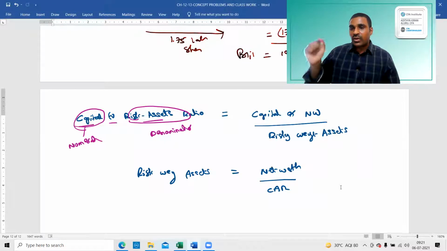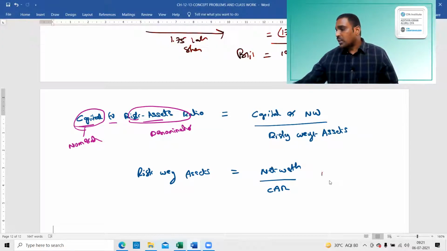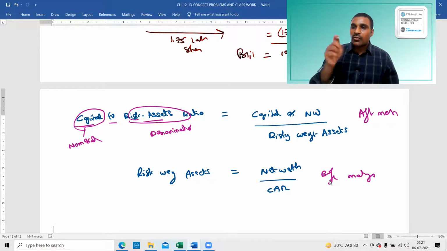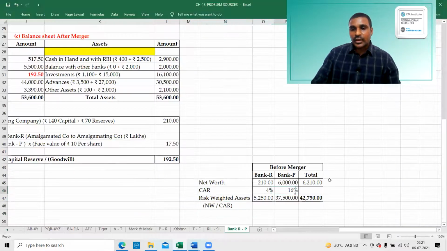CAR is equal to net worth divided by risk weighted assets. Therefore, risk weighted assets is equal to net worth divided by CAR. This formula we'll use before merger. After merger, we'll use this other formula, because after merger we have total net worth and total risk weighted assets.